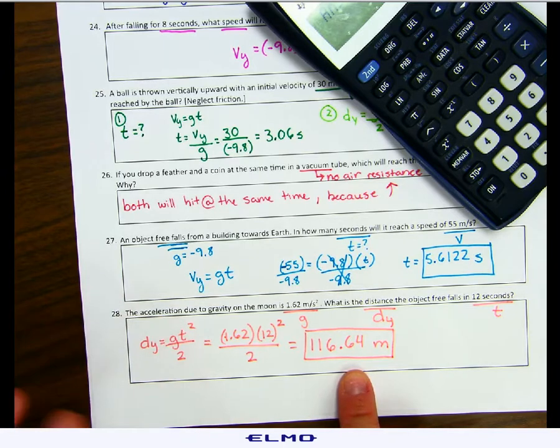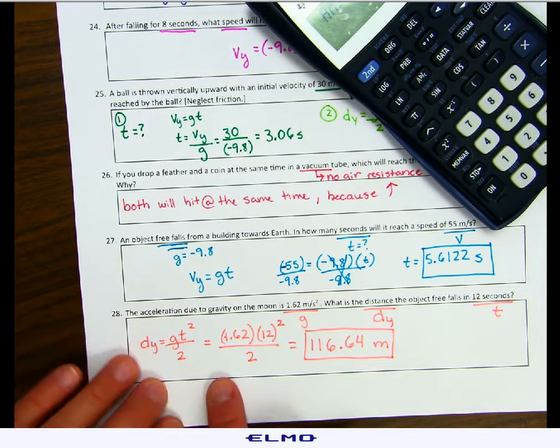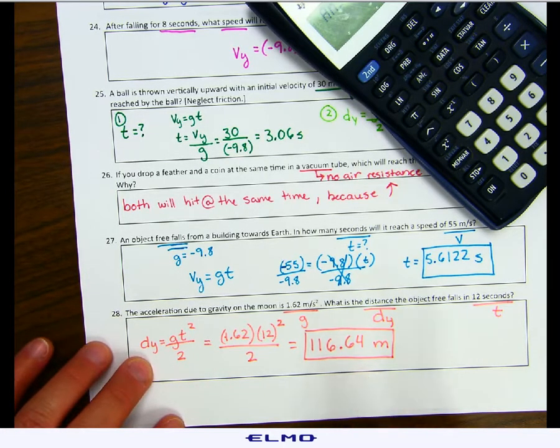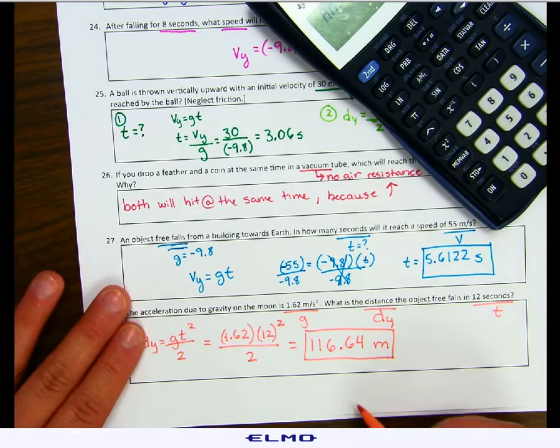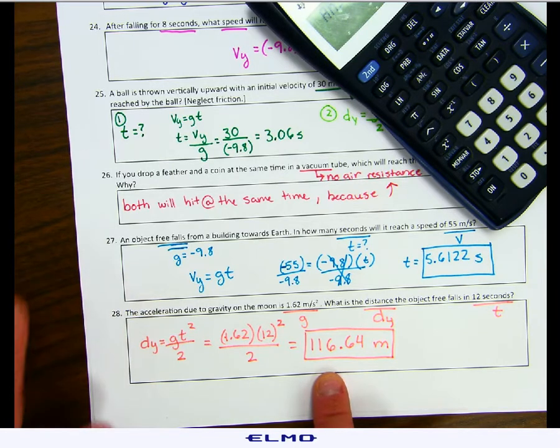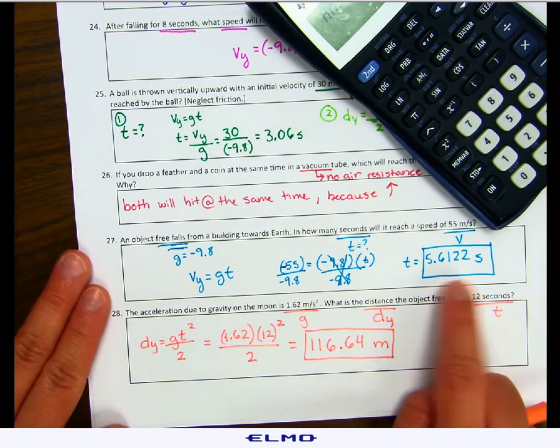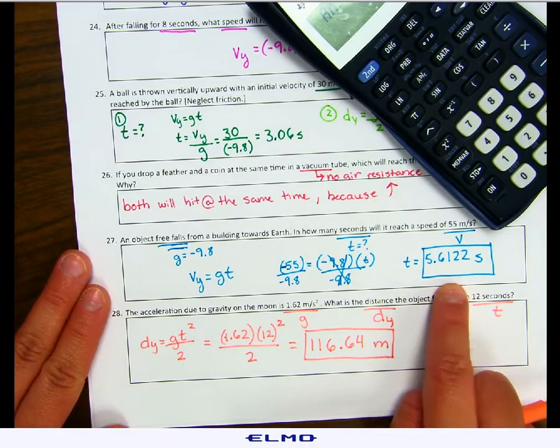Now it's going to be okay if you get a negative dy, because yes, it's falling down. So if you get a negative for the displacement, that's perfectly fine. That means it's going down. So this one can be answered in a negative. The only one that cannot be answered in a negative is time. Time is never negative.